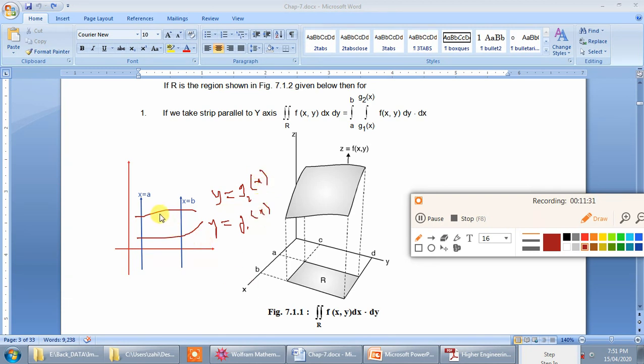Here let me take a strip. So this is the region R. I am going to write it as region R, and this region R I am going to lightly shade. And after lightly shading it, I am going to take a strip parallel to the x-axis. If I take a strip parallel to the x-axis, the strip will be like this. So this is the strip. This strip will move from left to right.